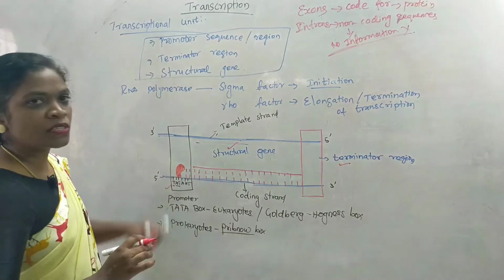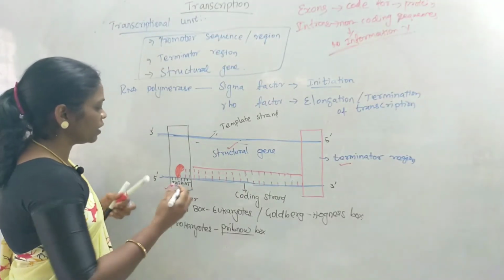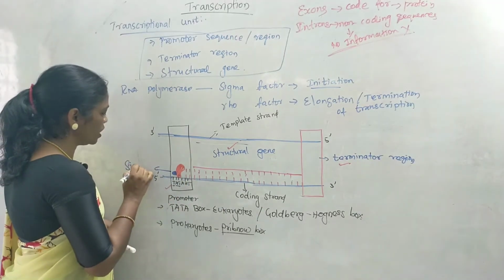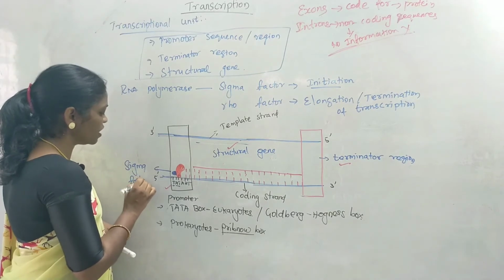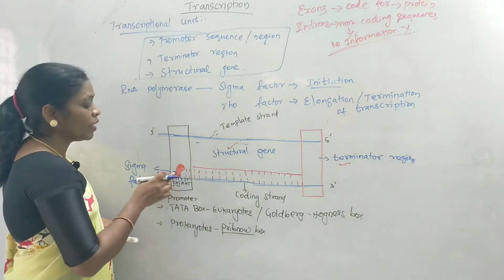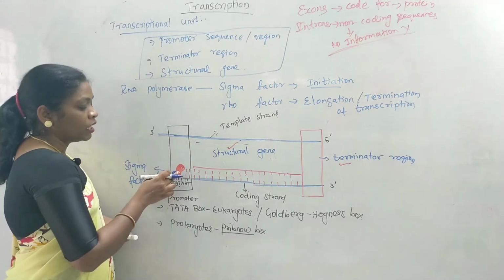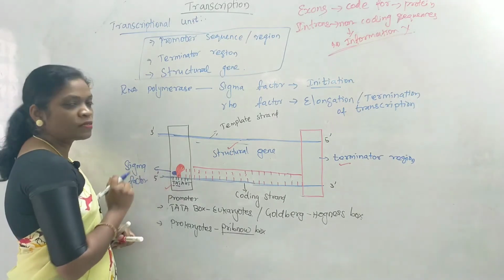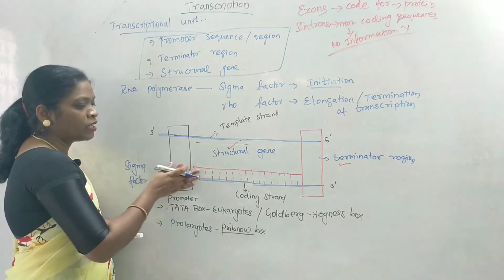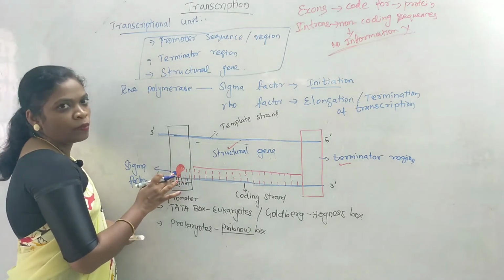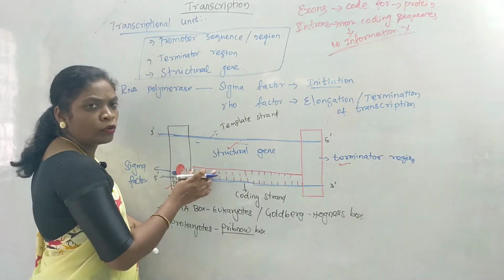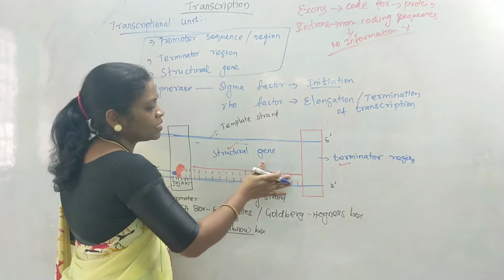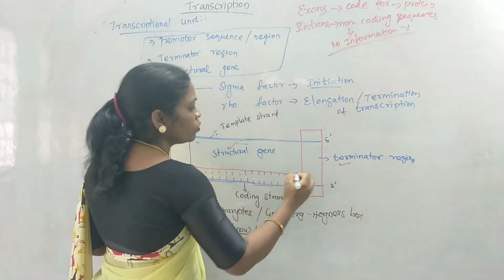When RNA polymerase comes and attaches here, you can find one more factor comes here. This particular factor is known as sigma factor. As I told you already, this sigma factor will help in initiation of this particular process. It will help the RNA polymerase to attach with the promoter sequence. So this sigma factor attaches with the RNA polymerase enzyme. When it further moves forward, it falls off from the RNA polymerase enzyme, when they start to add nucleotide bases in the RNA strand, that is mRNA strand. When they move towards the terminator region, there is one more factor known as Rho factor.